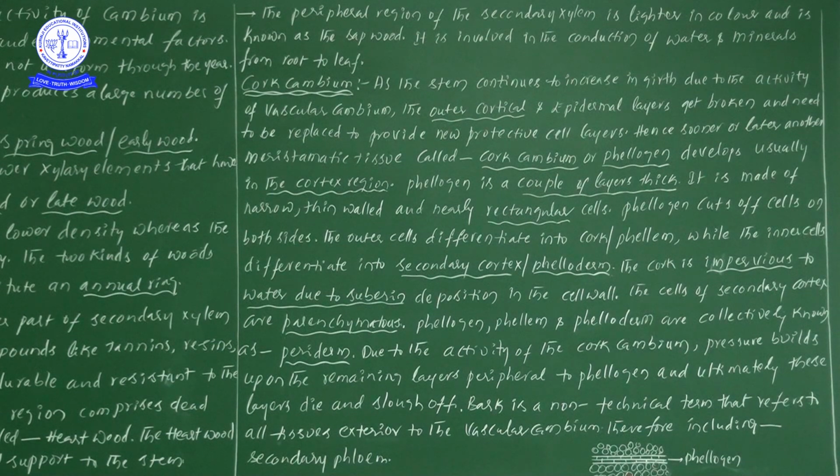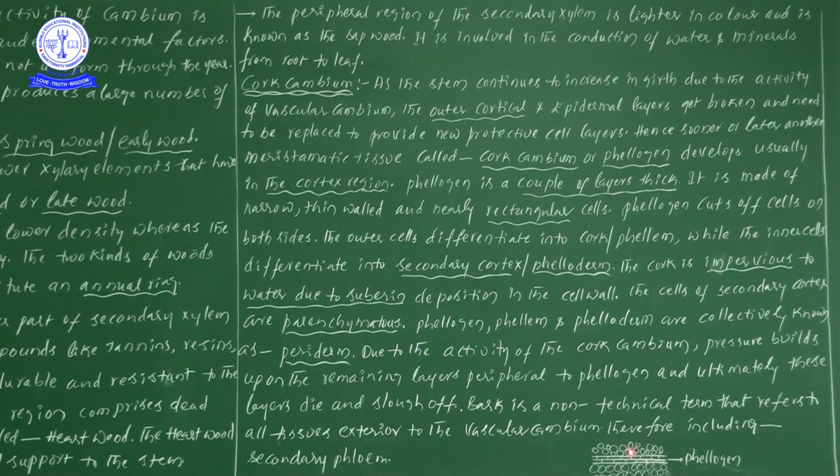Next one, what are the cells which are present inside the phellogen? We take them as secondary cortex or phelloderm, and these cells are parenchymatous. From this phellogen only, we observe the formation of outer cells as well as inner cells.